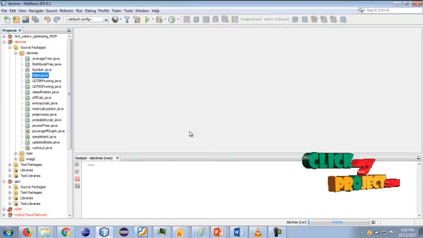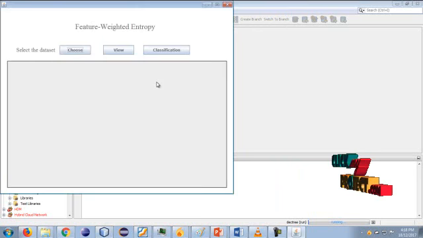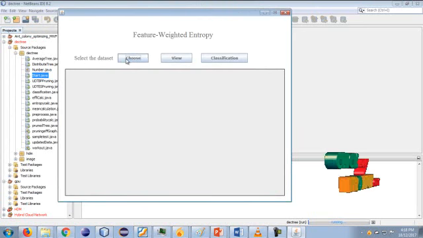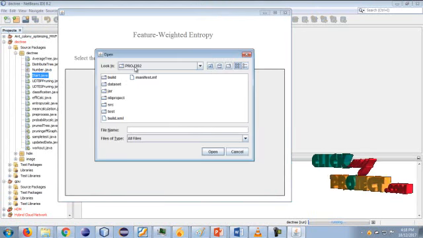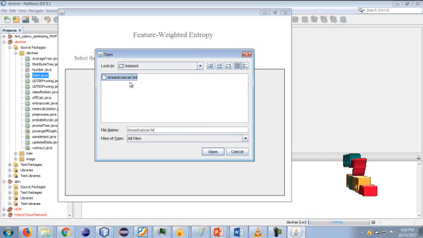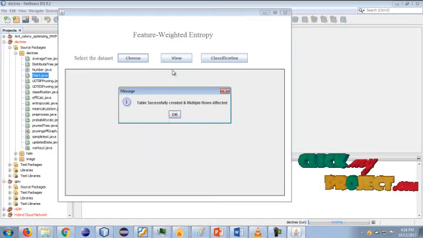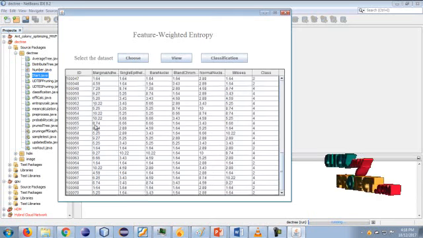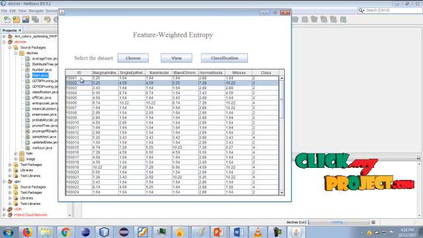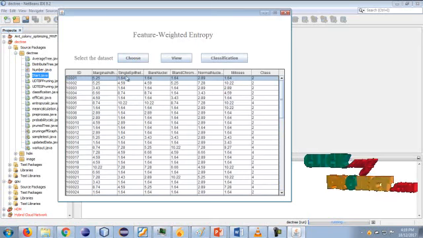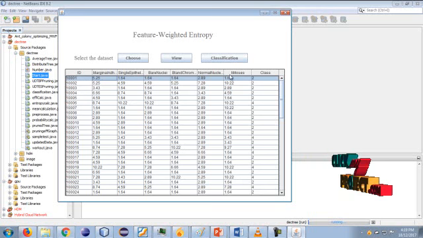So click this data mining image. It goes to another frame. In this process, the first step is to choose the data set. So click this choose button, and it goes to this data set. It is breast cancer.txt. It is our data set. So click this open. It shows the details of our data set, and the data information can be displayed. It has the patient id and some other fields, and the breast cancer information can be displayed in this field.